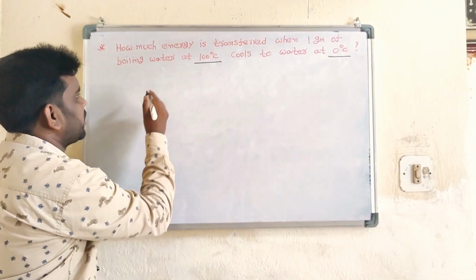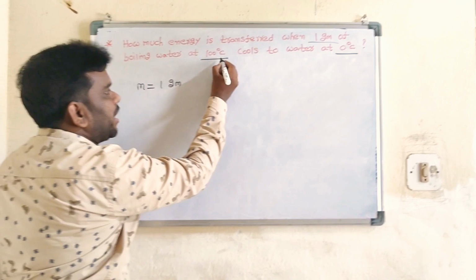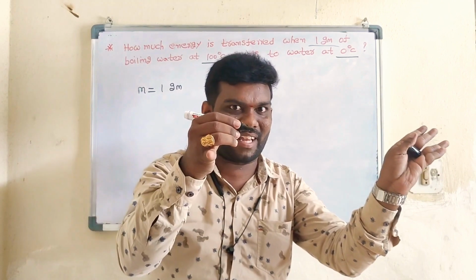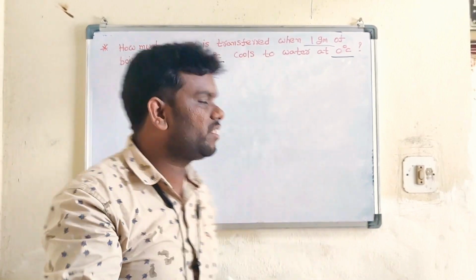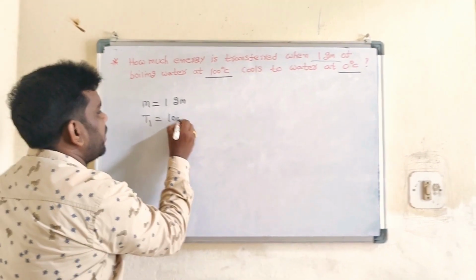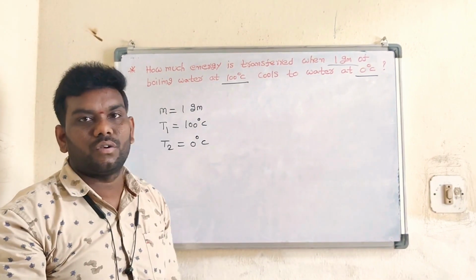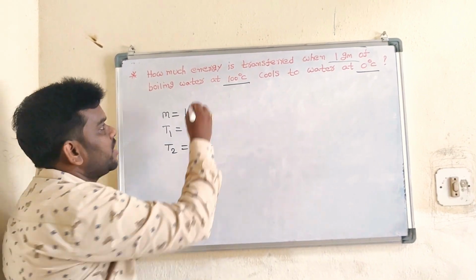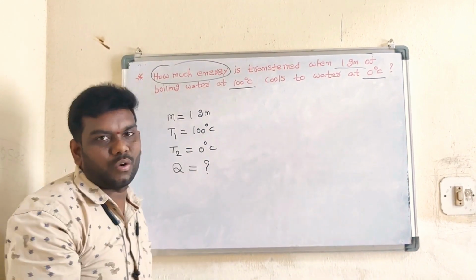సో హియర్ లెట్ us start చూసేద్దాం. 1 గ్రామ్ means m is equal to 1 gram. Temperature, how many temperatures in this case? 2. In previous also 2 temperatures, but in that previous problem temperatures are same. So in this class temperature different. So in this problem T1 100 degrees Celsius, అలాగే T2 0 degrees Celsius. So students, T1 100 degrees Celsius, T2 0 degrees Celsius. M means 1 gram. How much energy? Energy means Q is equal to question mark.